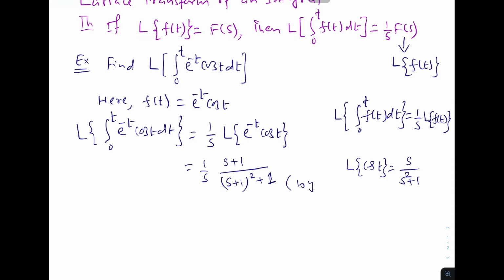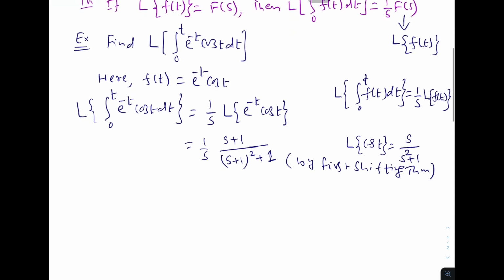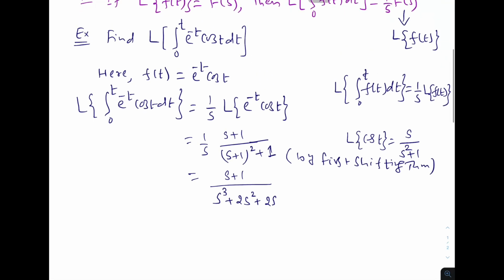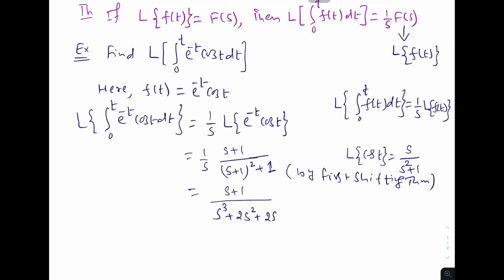That is all. This is by first shifting theorem. So this is your answer, or you can simplify by multiplying s, so that you get s cube plus 2s square plus 2s in the denominator. This was asked in GTU summer 2012.